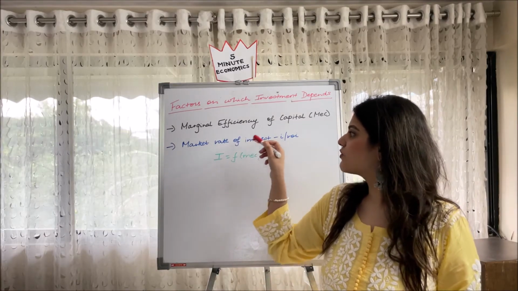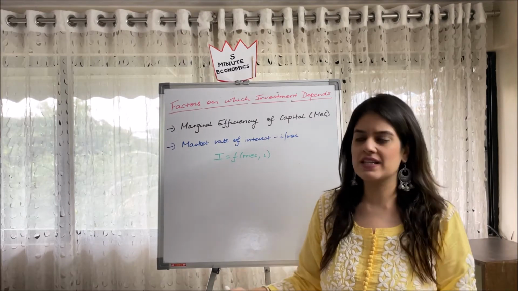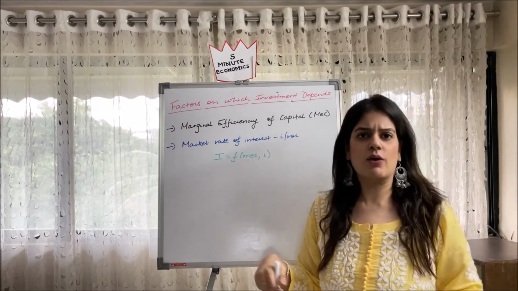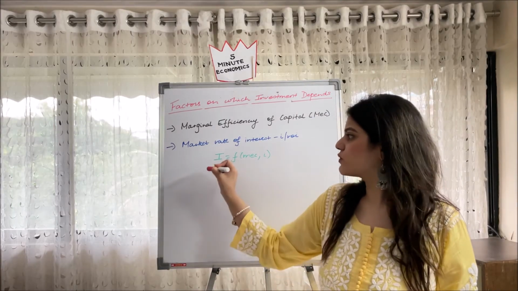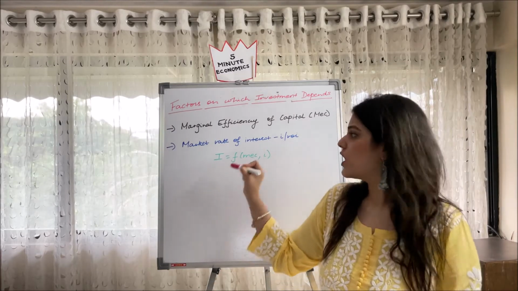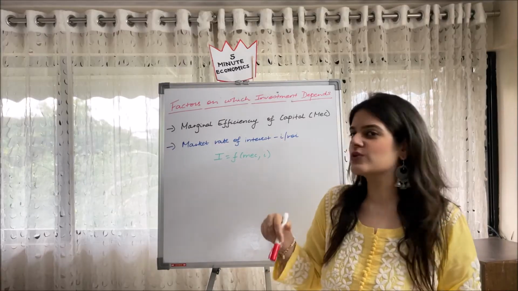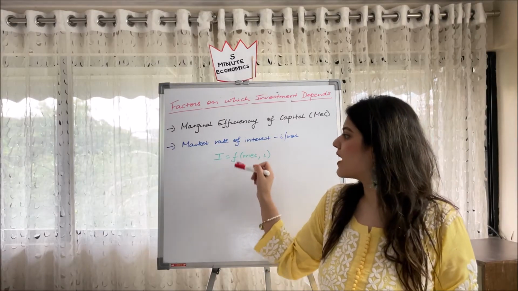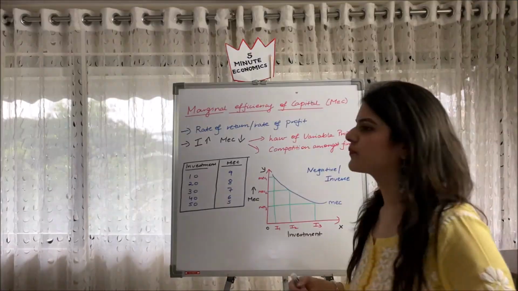Secondly is our market rate of interest, which is the prevailing rate of interest on which our investment depends, which is denoted by i or ROI. I like to call it ROI. And this particular function you have to remember. The capital I stands for investment, remember this guys, whereas the small i in economics always stands for interest. That's why I told you to use ROI. So I = f(MEC, i), that is, a function of MEC and rate of interest.